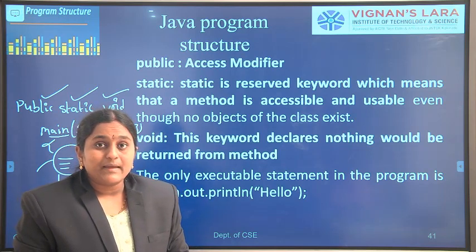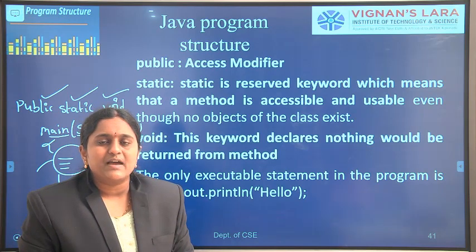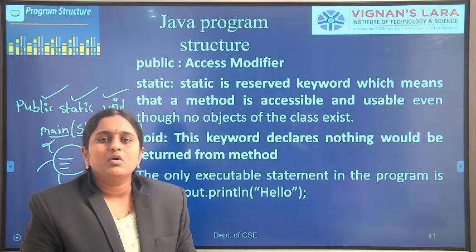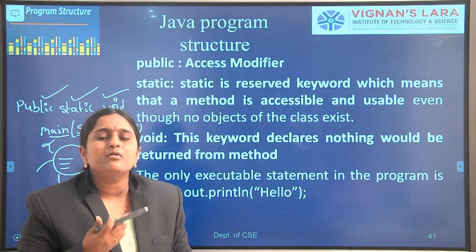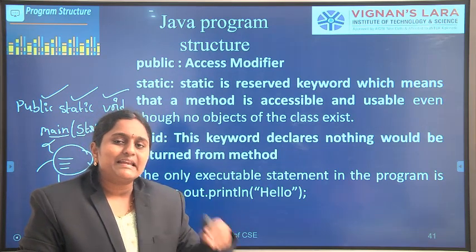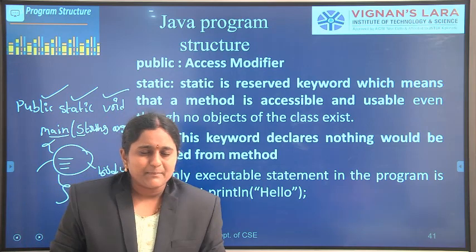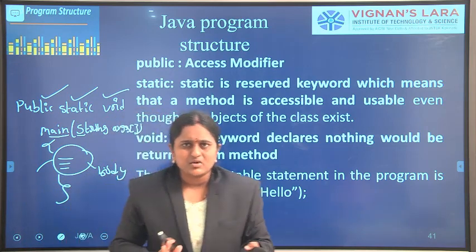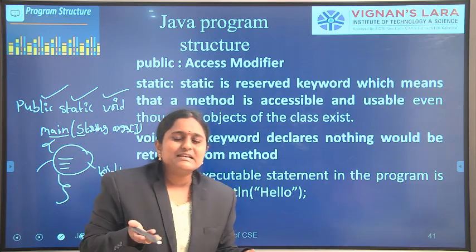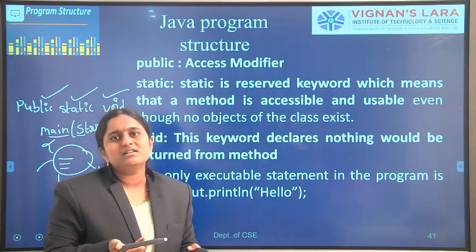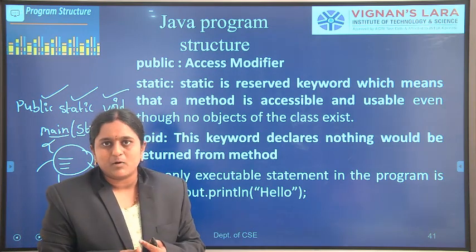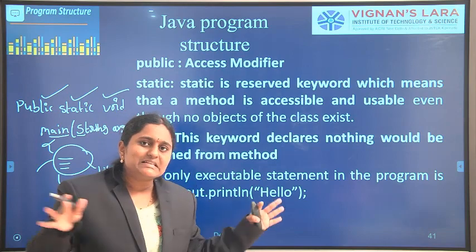Our main method is public. Public means everyone can use our main method throughout the entire program. It is like public property, roads and railways, which everyone can easily access. Private property is restricted, and only the owners can access their properties. But public means everyone can easily access.